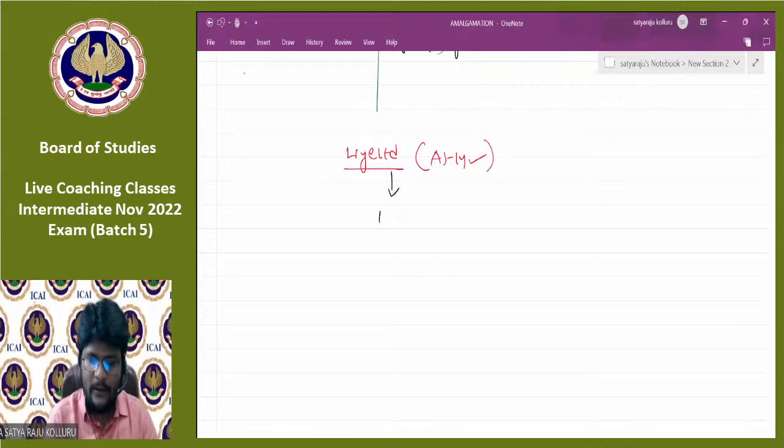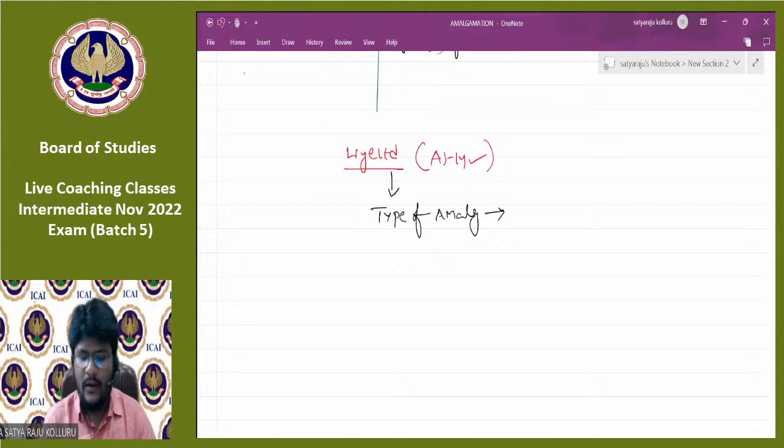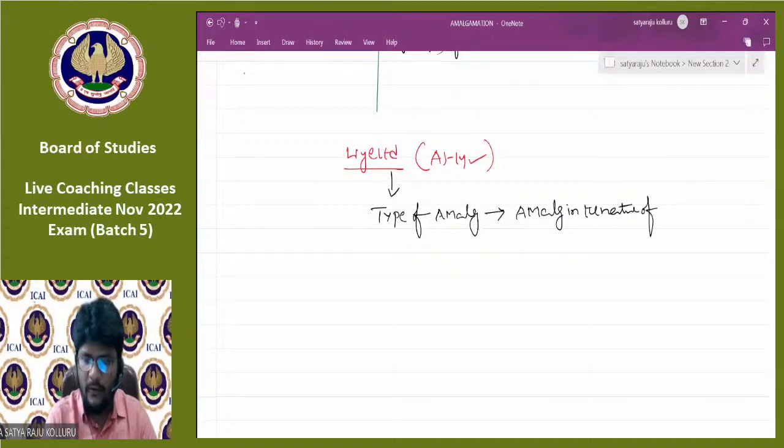If AS14 is applicable, what should you think from your side? First, the type of amalgamation. What is the type of amalgamation here? Even though the problem does not mention it specifically, based upon the information given, we already decided the type of amalgamation is amalgamation in the nature of purchase.